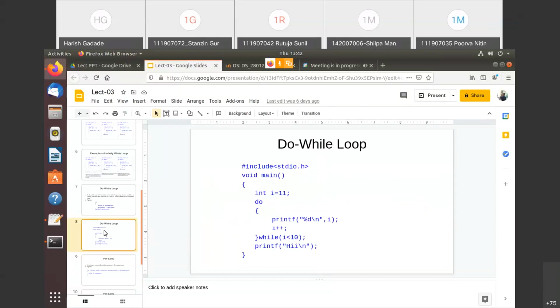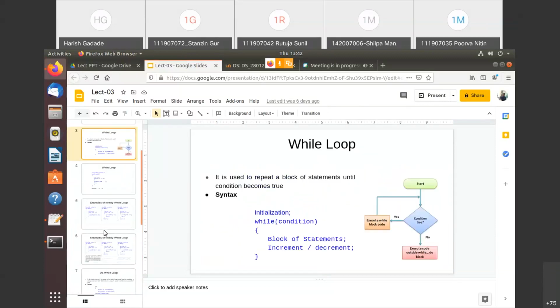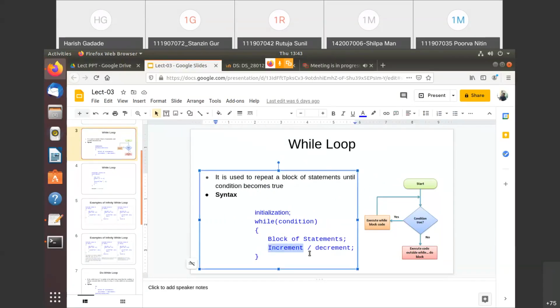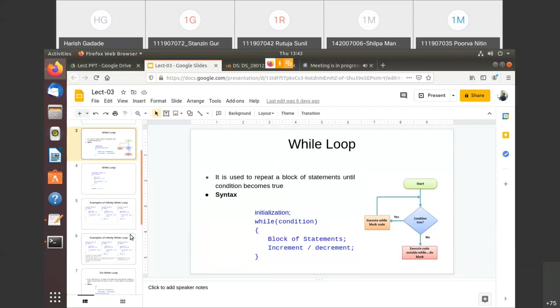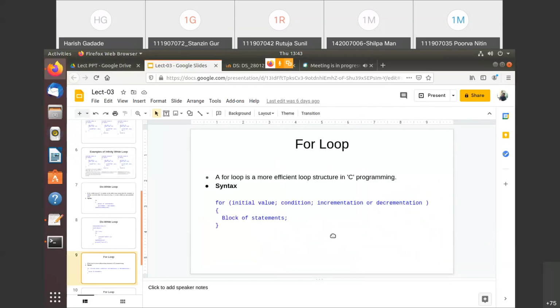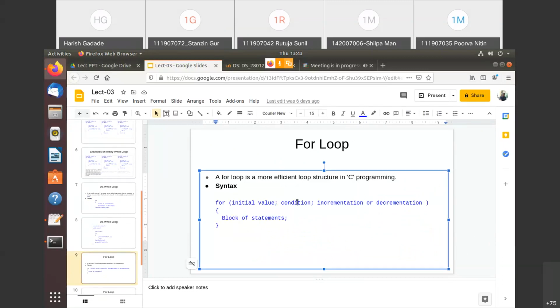If you see the while loop, this was the initialization, then the condition, then the block of statements of the while loop, and the last statement was the increment or decrement. The same working is here also in the for loop. Initialization executes initially and only once. The condition will execute n plus 1 times, if n is the termination value.